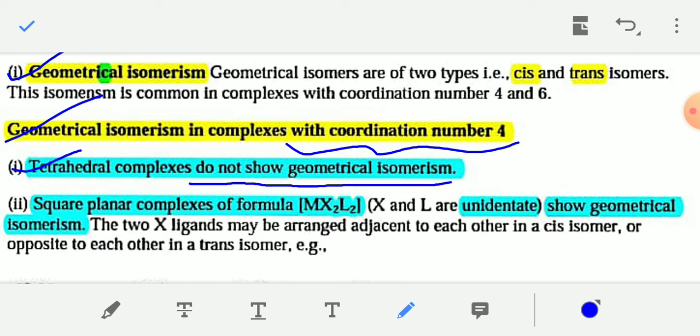You have to remember, tetrahedral complexes do not show geometrical isomerism, but square planar complexes of formula MX2L2, where X and L are monodentate ligands, like PtCl2(NH3)2. In this type of complex, M is the central metal, and X and L are two different types of ligands, and they are monodentate or unidentate ligands. So 4-coordinated square planar complexes of formula MX2L2 show geometrical isomerism.